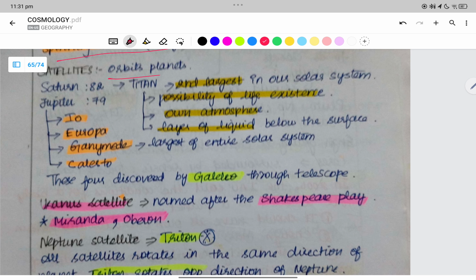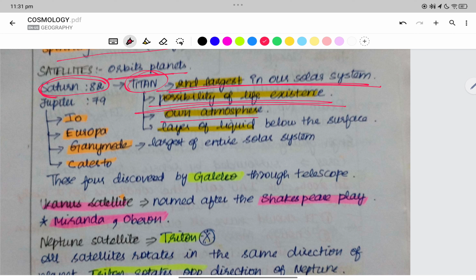Satellites orbit the planets, right? Saturn has the highest number of satellites. Titan is the second largest in our solar system. There is a possibility of life existing there. It has its own atmosphere and a layer of liquid below the surface.